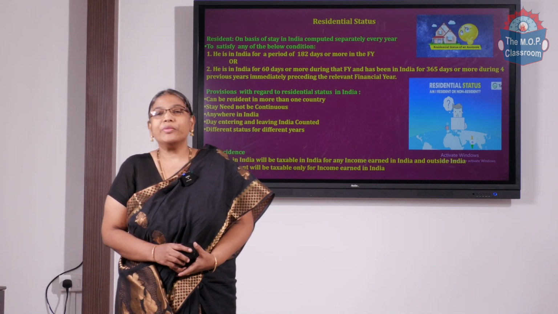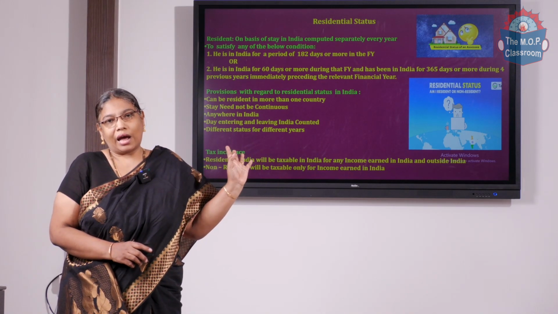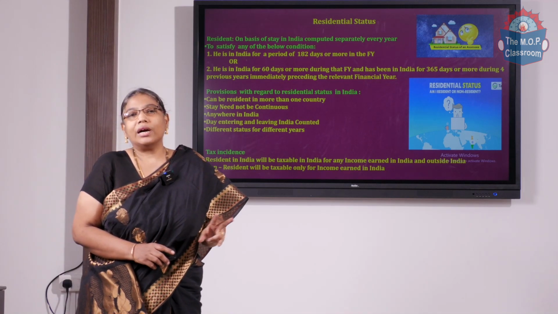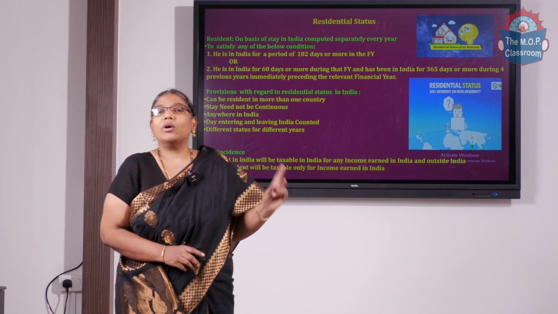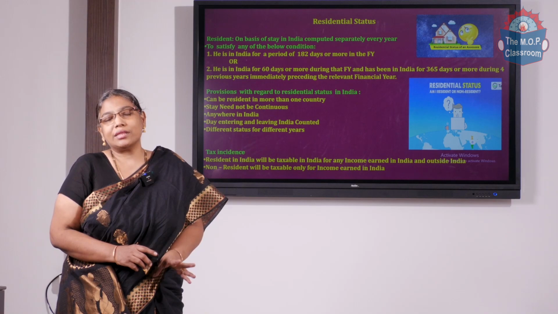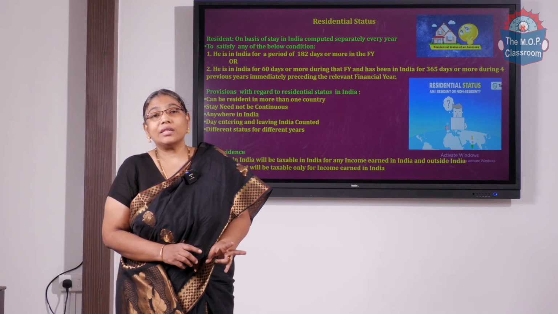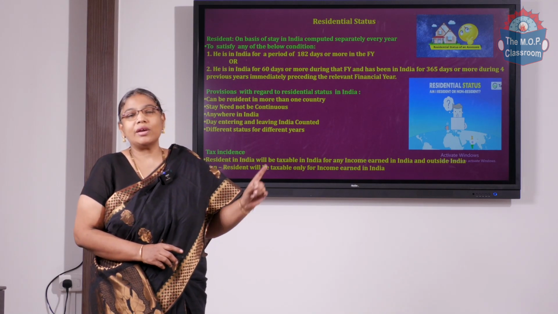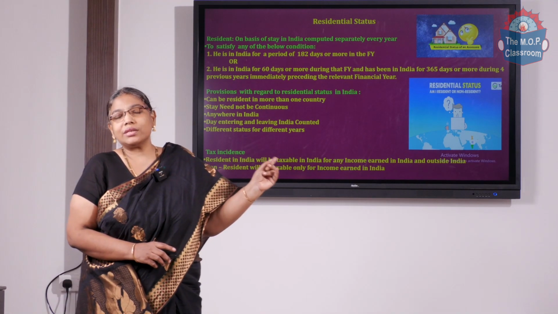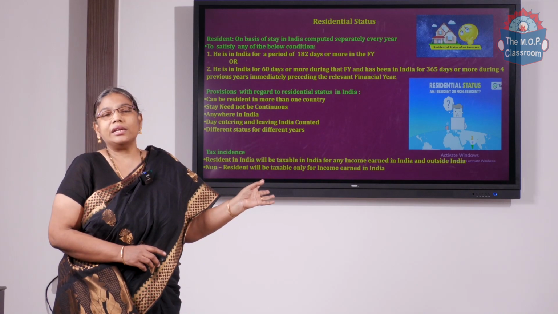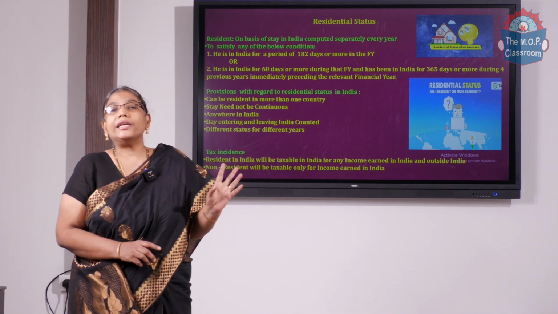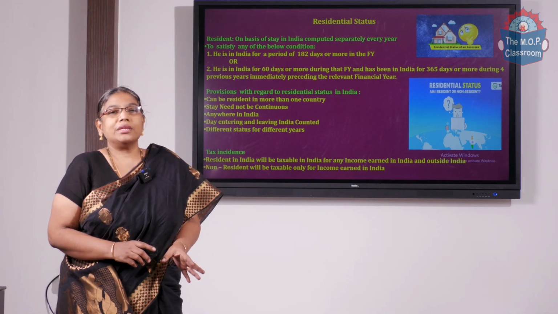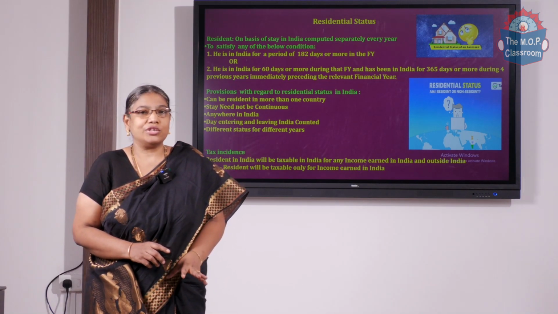in India? We have the provisions given under the Act. The Act says that there are two basic conditions. It is enough if the assessee satisfies any one of the basic conditions, and he will be a resident in India. I repeat, if he satisfies any one of the basic conditions, it is not necessary that he should satisfy both. The first condition is the assessee should stay in India for a period of 182 days in the previous year. Previous year here refers to the financial year.